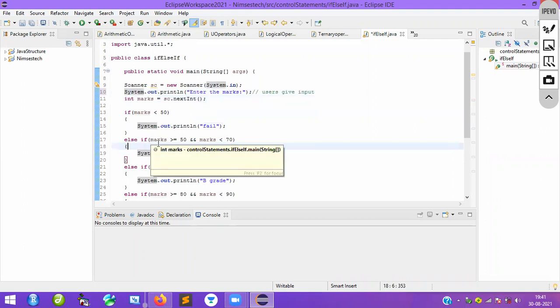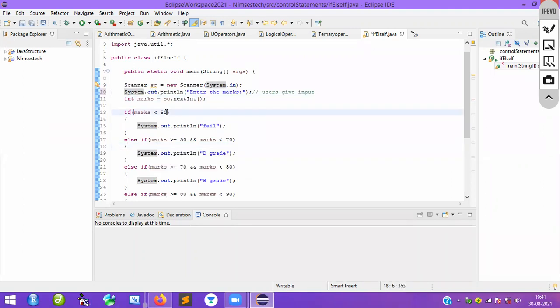Okay. Again, you can see marks. Suppose if it is 50. Okay. So actually I will take here 47, 49. That is better. Okay, I will take 49. If the marks is less than 49, then I will say fail. Okay, if marks is greater than or equal to 50, if you enter 50 also, it will take the value over here.